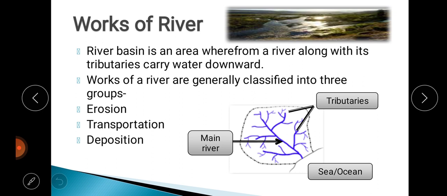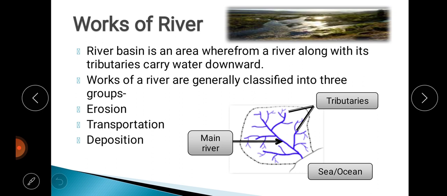Now, what are exogenic forces? Exogenic forces are those forces which are working outside, external forces, like your rivers, sea waves, and glaciers. All these are external agents or external factors. So all those forces which are working outside the earth, or which we can see, are called exogenic forces.